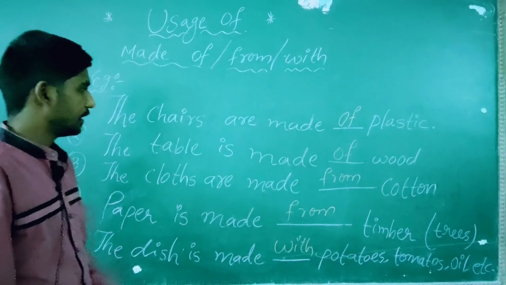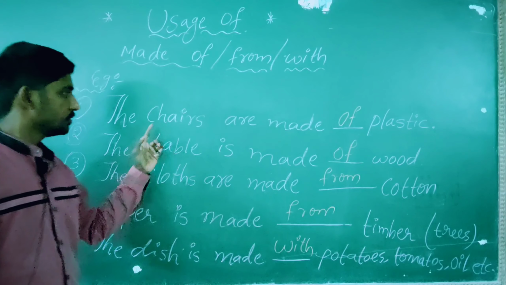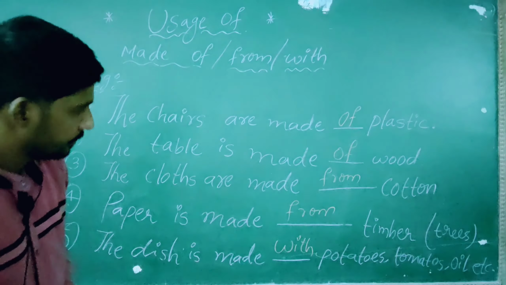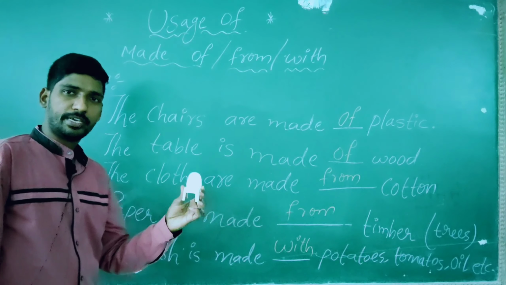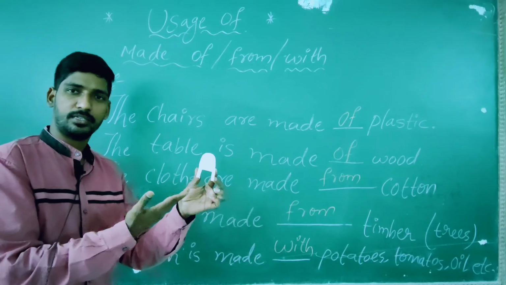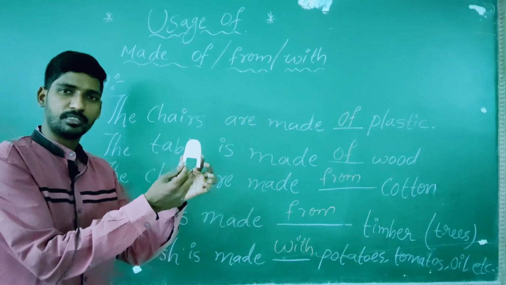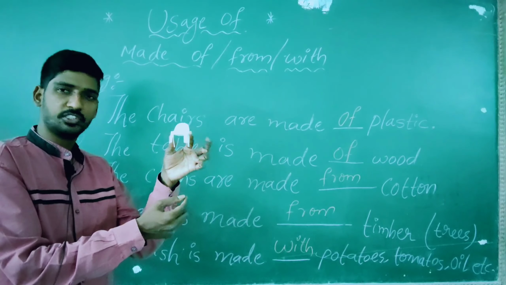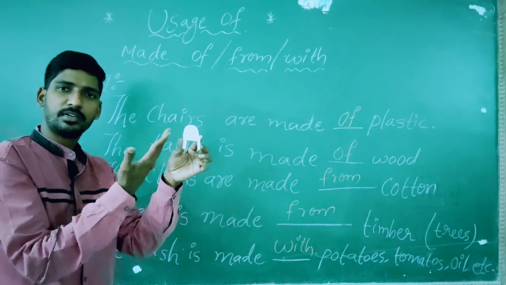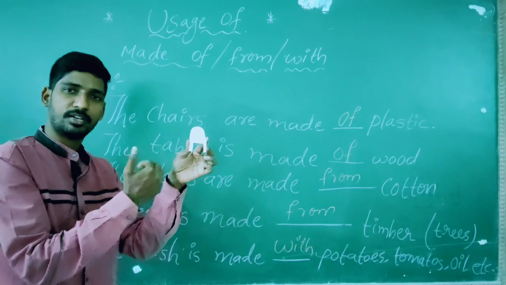Okay. And now I would like to tell you all these with examples. For example, you take chair. The chair is made of plastic because even after making the chair, in the process of making the chair, the plastic appears as usual. The plastic appears as well.